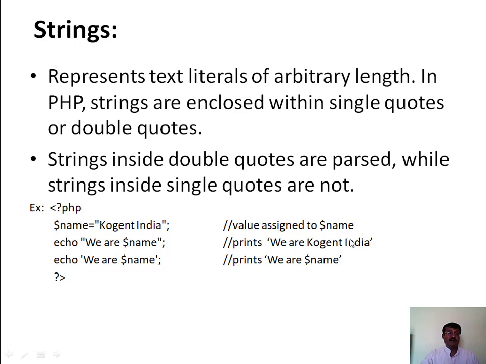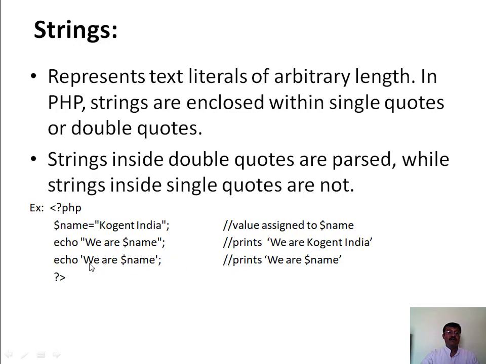That is what parsing means: when I place some variables or special characters along with strings within double quotes, that will be parsed and the value of that variable will be displayed as an output. But in case of single quotes, when I place those special characters or variables along with a string in single quotes, then that won't be parsed.